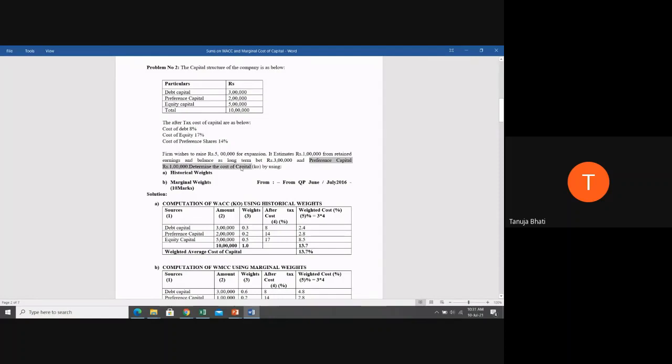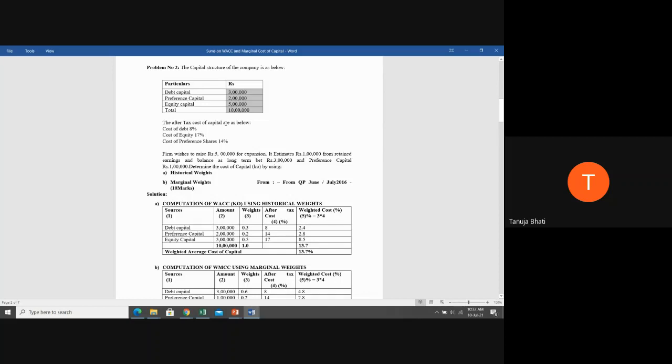So see students, this is the original capital they have, and further ahead it wants to raise 5 lakh. And how is it planning to get this 5 lakh? 1 lakh from retained earnings, 3 lakh from debentures, and 1 lakh from preference capital.